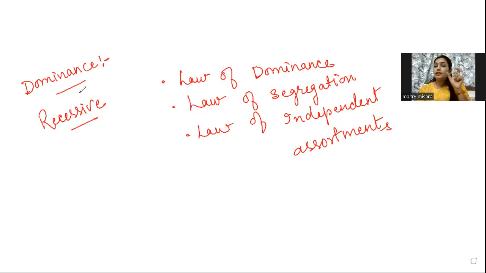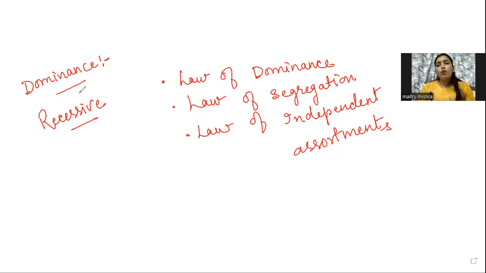That means the character that has expressed in me is brown eyes, so that is a dominant character. But black eyes, because they couldn't express in me, are called recessive characters. The character capable of expressing itself in the first generation is known as dominant, and on this only the law of dominance was based.